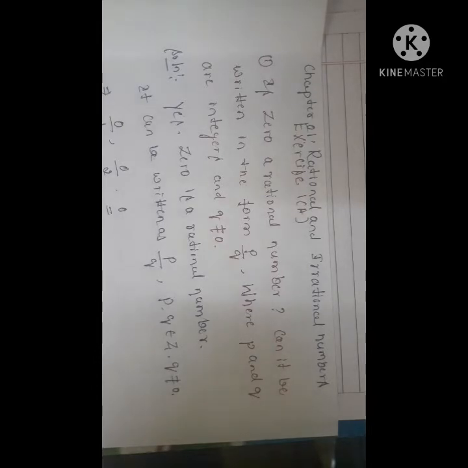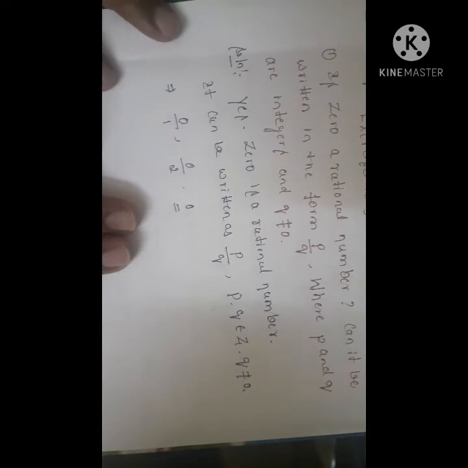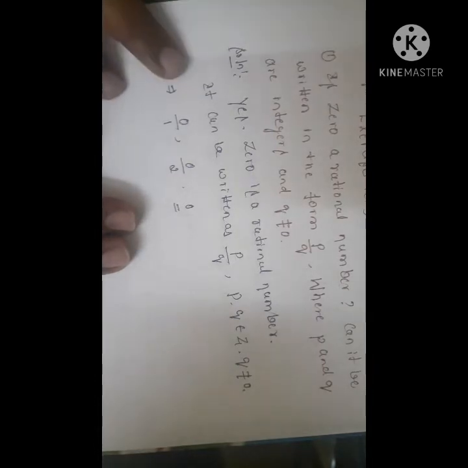The first question is: is 0 a rational number? Can it be written in the form of p by q, where p and q are integers and q is not equal to 0? So the answer for this question is yes. So 0 is a rational number. It can be written in the form of p upon q, where p and q belong to the set of integers, q is not equal to 0.